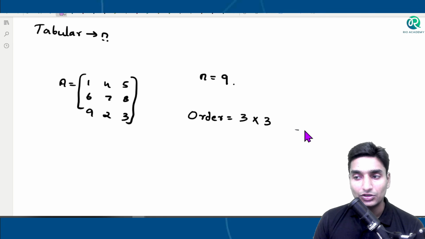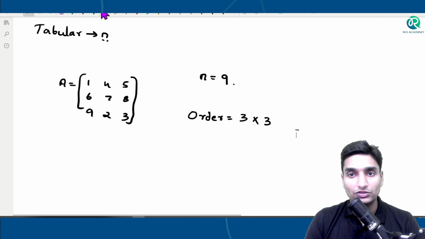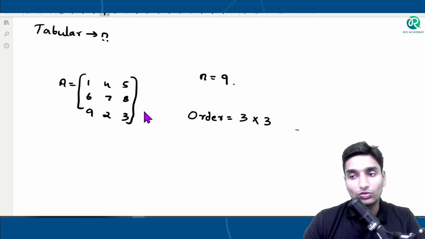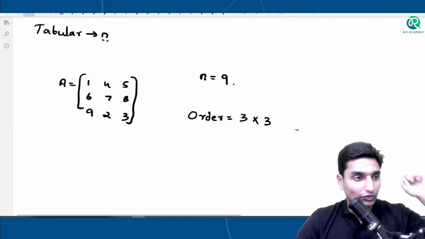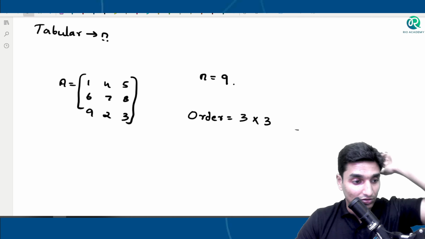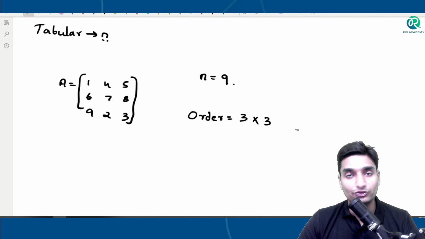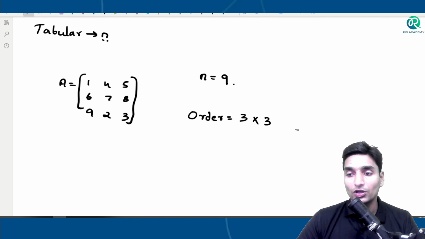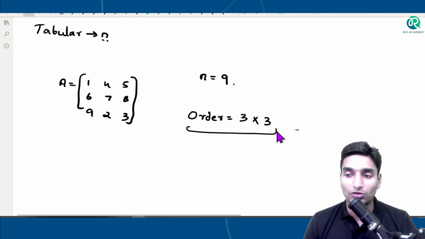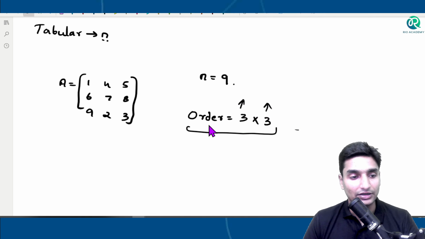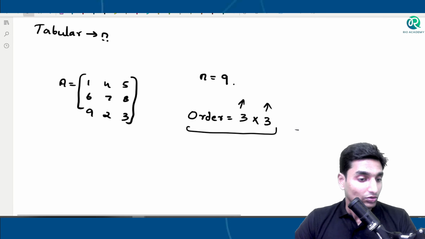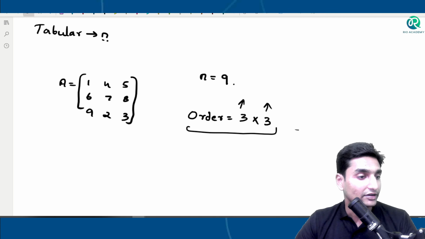This, guys, is nothing new that I have told you, but we don't usually think about it. The mindset has been created in such a way that we only focus on getting the results, and that too on the basis of percentage. So I hope this is clear, guys, the number of rows and number of columns perspective. Of course, this has been a refreshing idea. So always remember, guys, order represents the number of rows first and the number of columns second. That is it, and those are the basics that you needed to know about what matrices are.